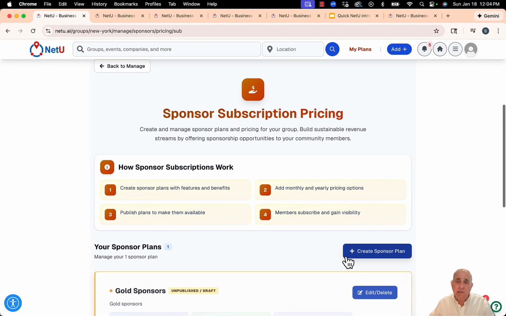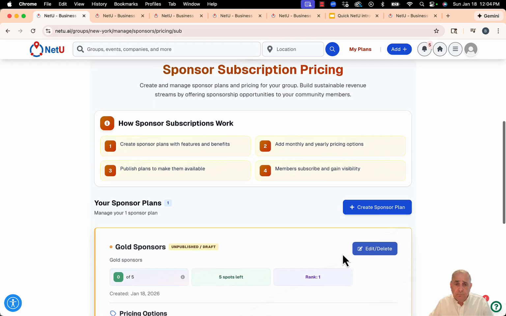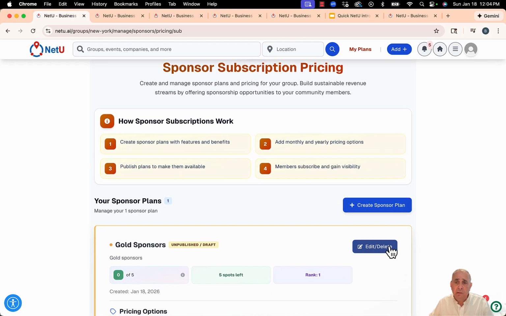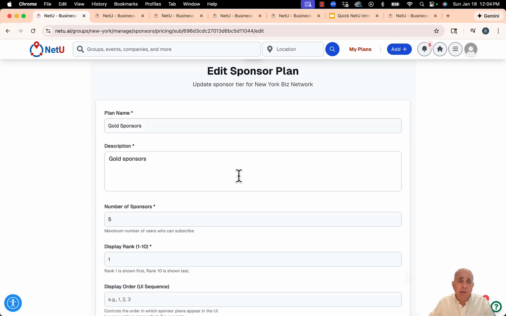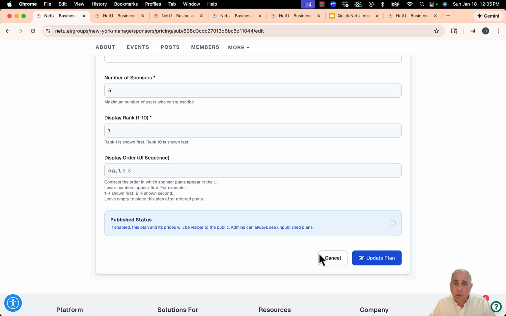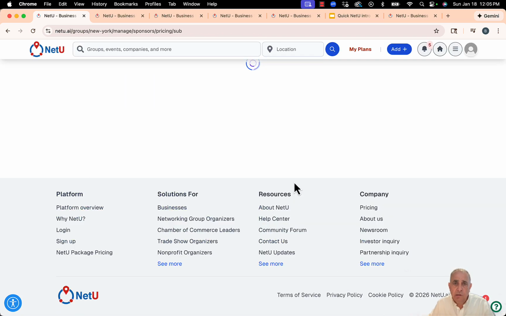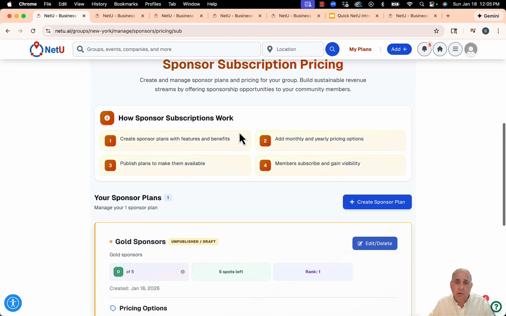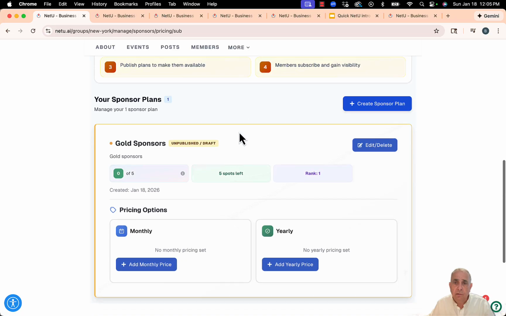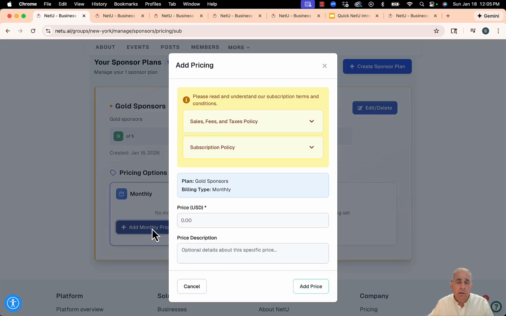And now I wanna set up the pricing for this plan. I'm gonna click on add a price here. And when I click on add a price, maybe to sponsor the gold sponsor, maybe they will pay $25 to be gold sponsor. I'm gonna click on add a price.